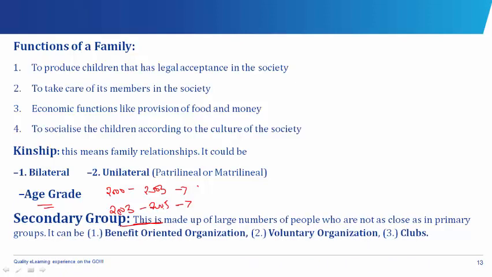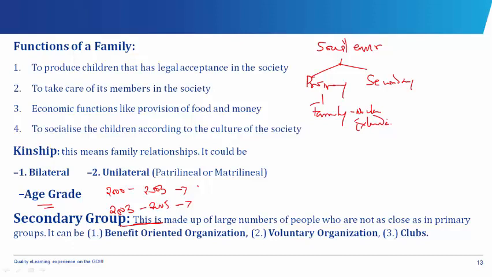Now, if you remember, when we talked about our social environment, we said we have the primary and the secondary. The primary are those people we know closely, and under the primary we talked about our nuclear family and the extended family. We also made mention of kinship and age grade system.